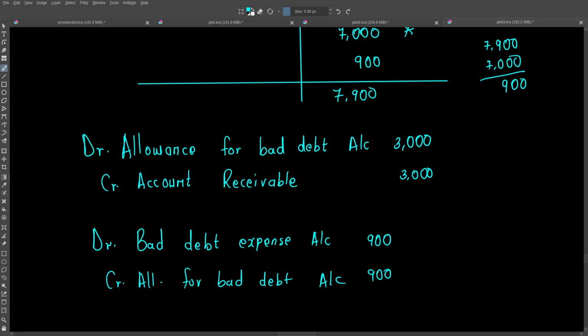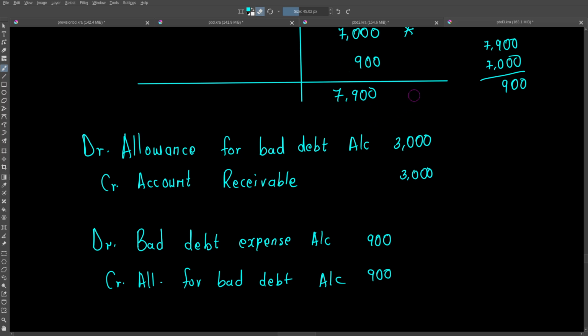Why are we doing so? We are doing so because we only need our balance as at 31st December 2025, our provision, to be 7,900. So we are not making a credit of 7,900 because this is wrong, because we will end up having a provision of 14,900, which is not the case. The only provision we need is 7,900.